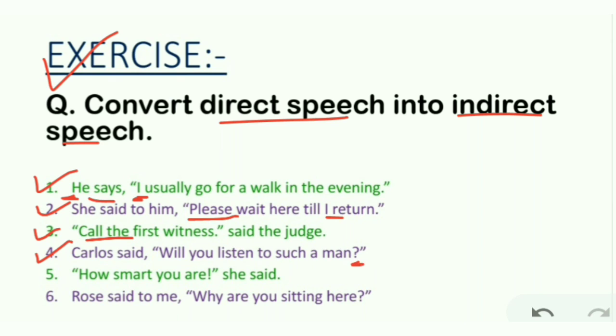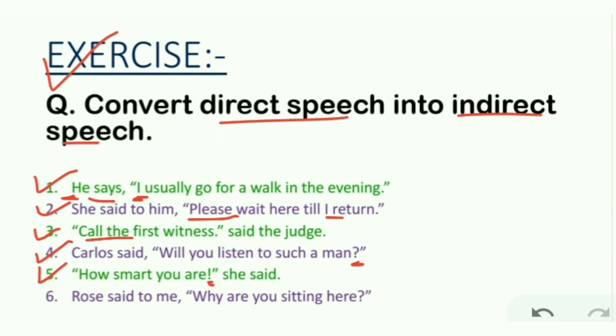Number 4. Carlos said, "Will you listen to such a man?" You can see "will you listen" and the question mark is given at the end. So this is an interrogative sentence. So Carlos asked them whether they would listen to such a man. Number 5. "How smart you are," she said. You can see the exclamatory sign at the end of the sentence. She exclaimed with surprise, or you can say she exclaimed that I was very smart.